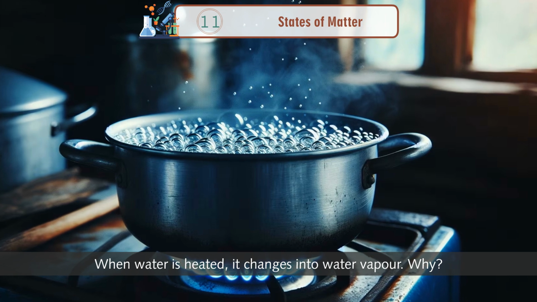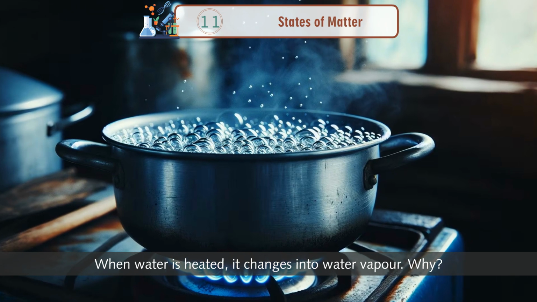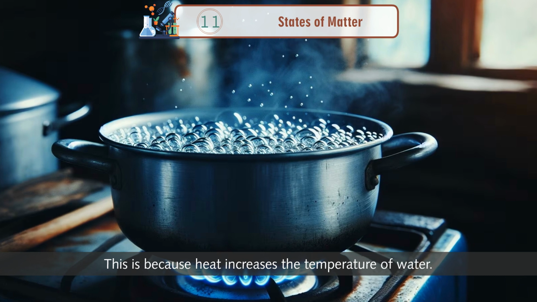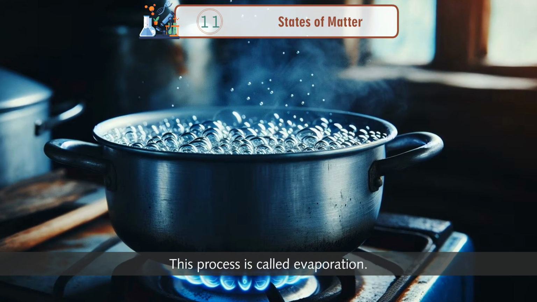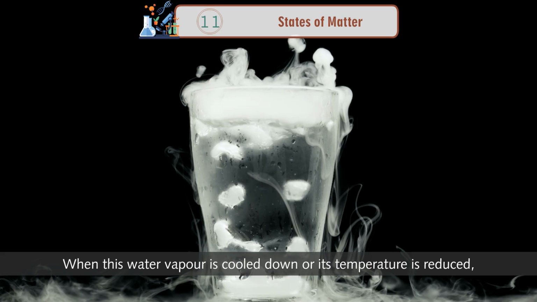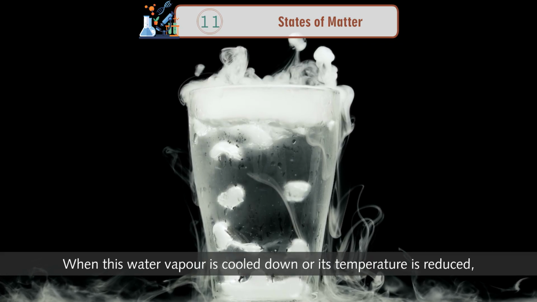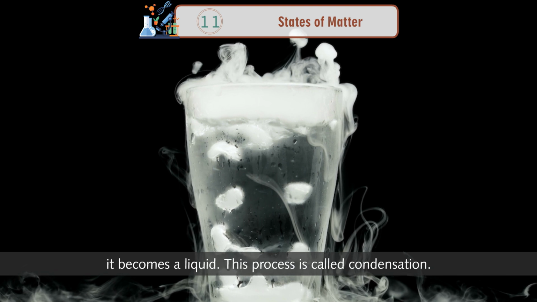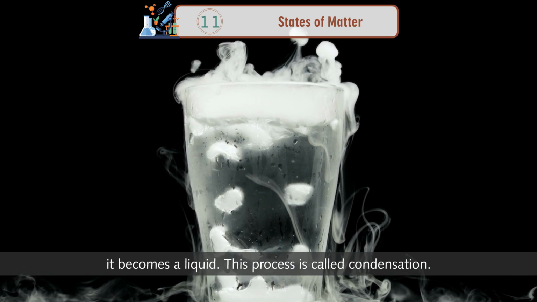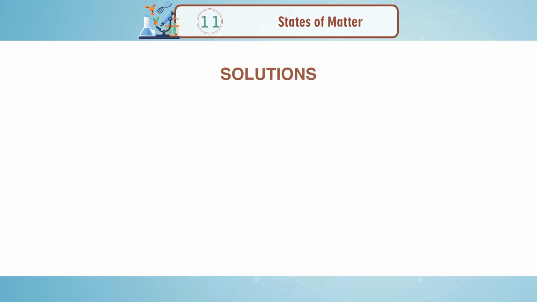When water is heated, it changes into water vapor. Why? This is because heat increases the temperature of water. This process is called evaporation. When this water vapor is cooled down, or its temperature is reduced, it becomes a liquid. This process is called condensation.